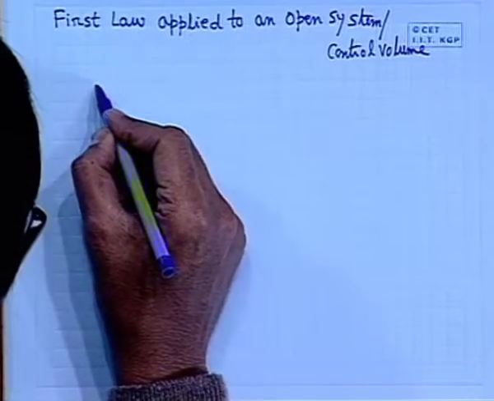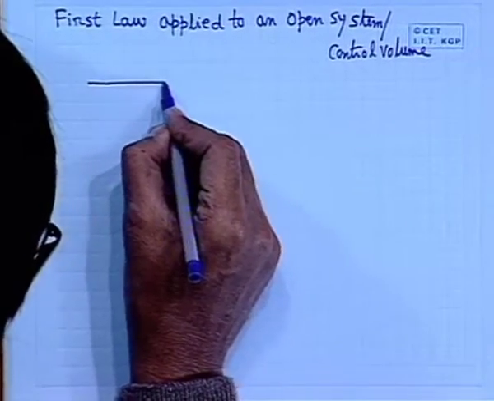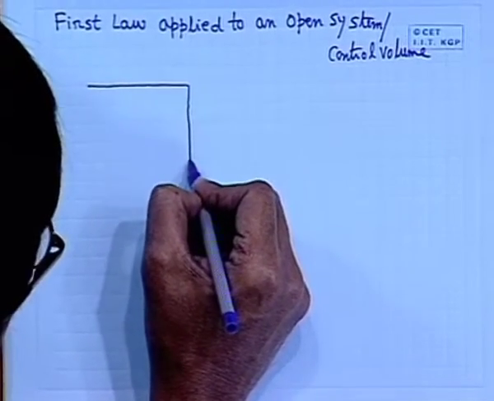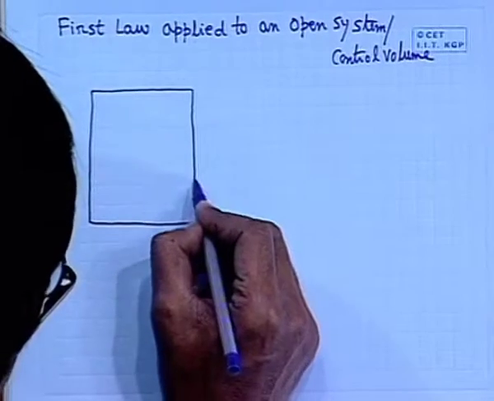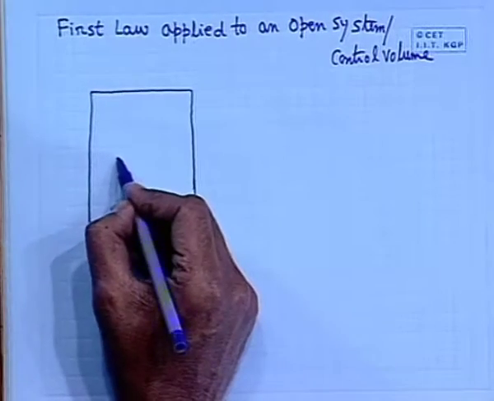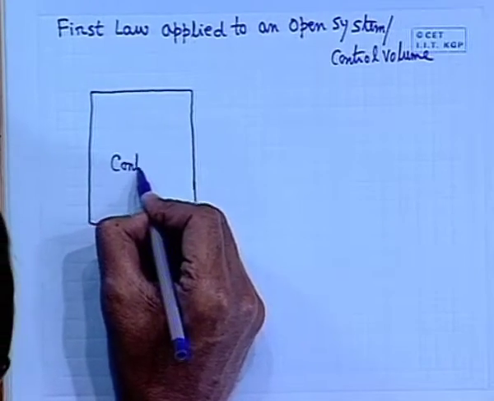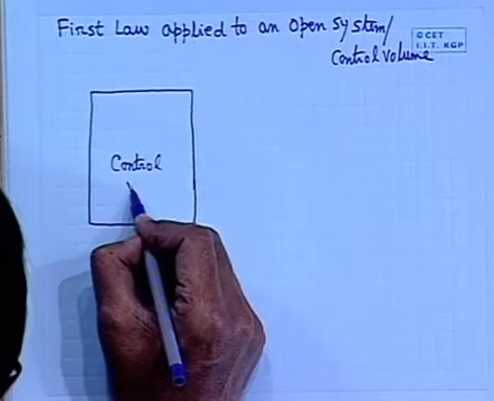Now, let us define a control volume like this. We are not much interested in what happens exactly within it. We are only recognizing this as a control volume.